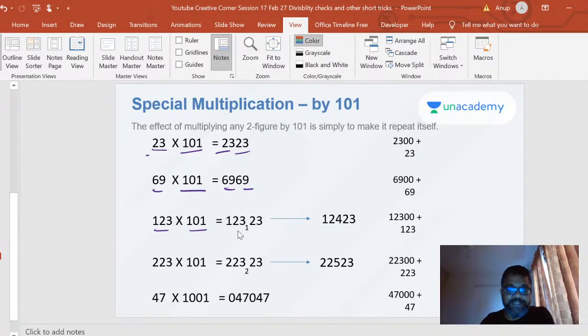Units, tens, hundreds place here, sorry. So you have 123 and then 123, and this one gets added here. So this becomes 12423.